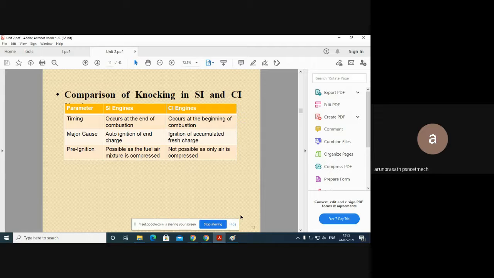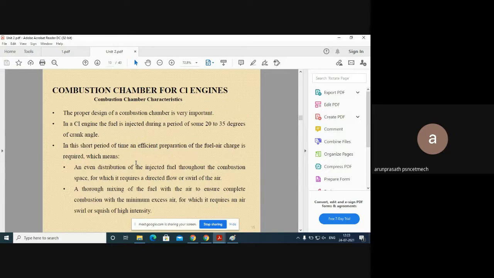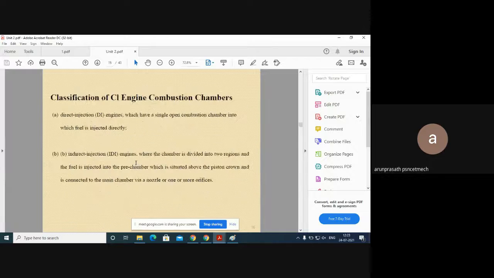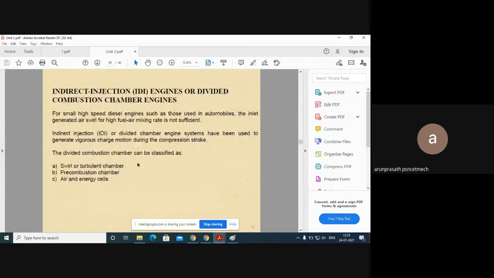Some of the major causes of knocking are timing, which I have discussed earlier, as well as ignition, and all the activities that happen inside the cylinder between the four strokes. Everything is responsible for knocking. Some of the knocking parameters are there. Just simply read out these knocking parameters. That's all, guys. This is the one additional thing I wanted to discuss with you.